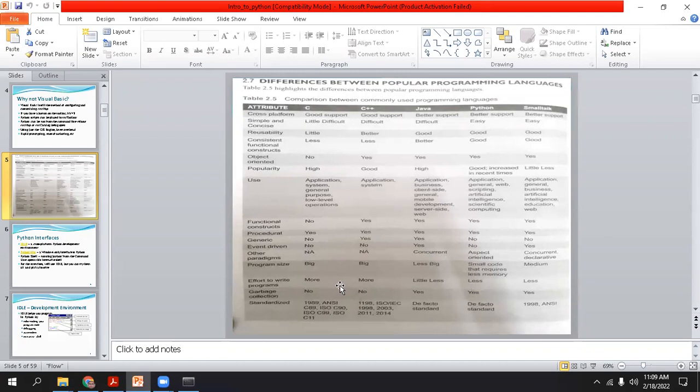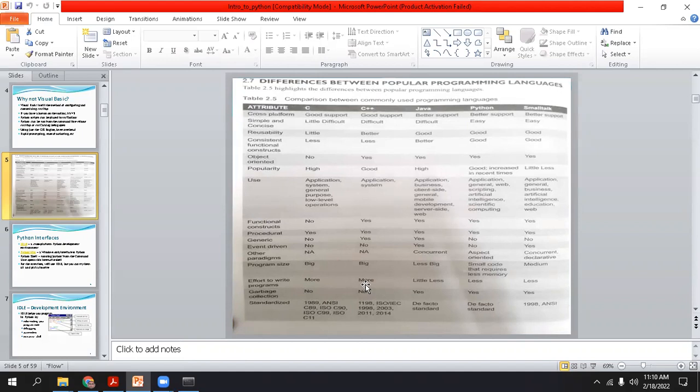Python is a case sensitive language as well. And effort to write programs, obviously, when the program size is less, the effort is also less, right? Garbage collection. Python has an automatic garbage collection like Java. C and C++ don't have automatic garbage collection.